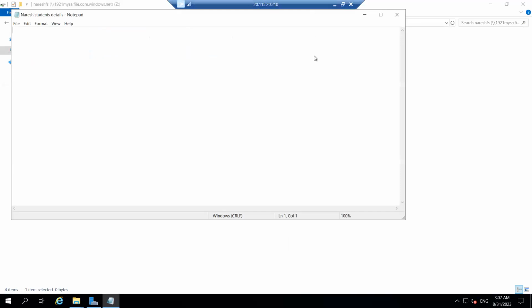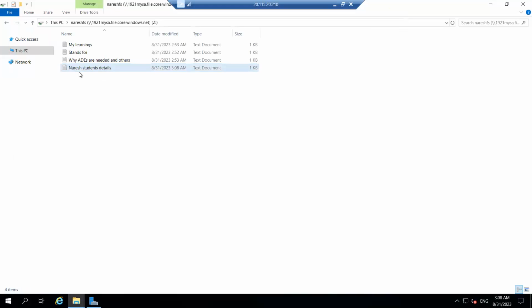I'll add some student details here: Charu, Chandrasekhar, Krishna Mohan, Mahesh, etc. Some student details I have added. File, save. Close this notepad.